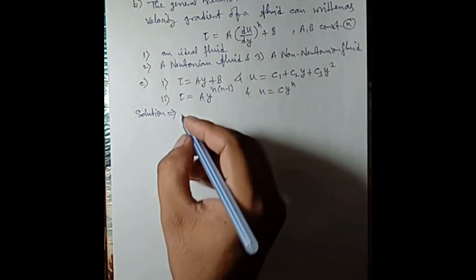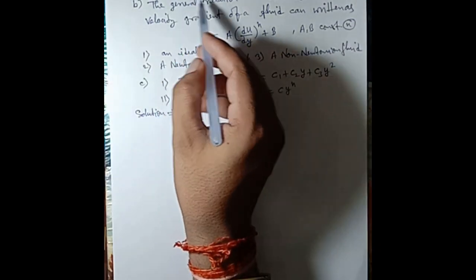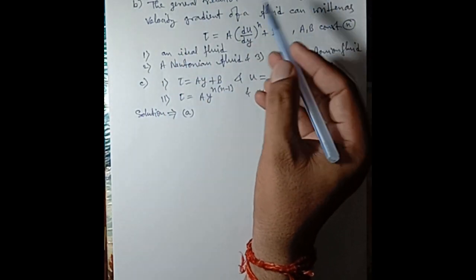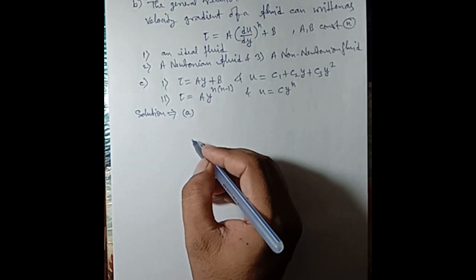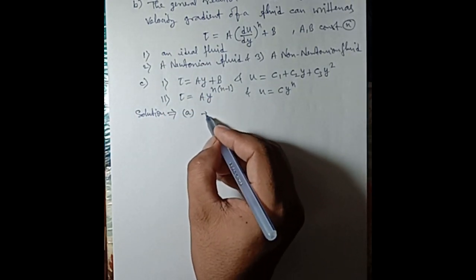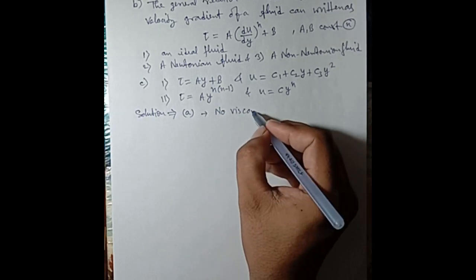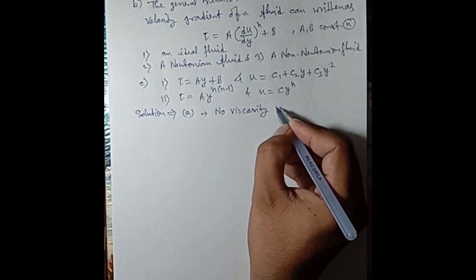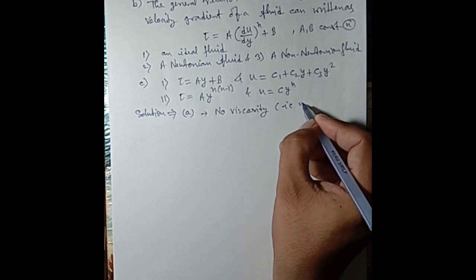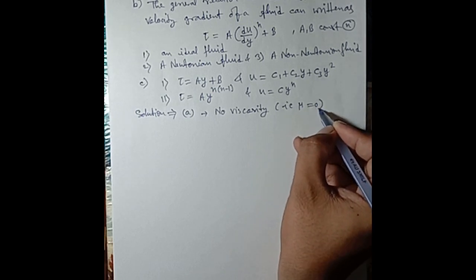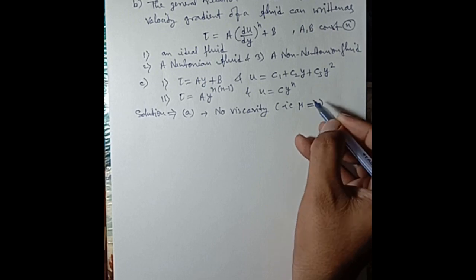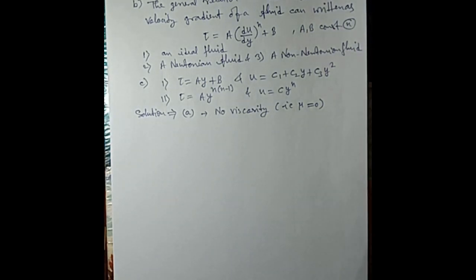A part. What are the characteristics of an ideal fluid? Number 1, no viscosity, that is mu is equal to 0. Mu is the notation of the viscosity.